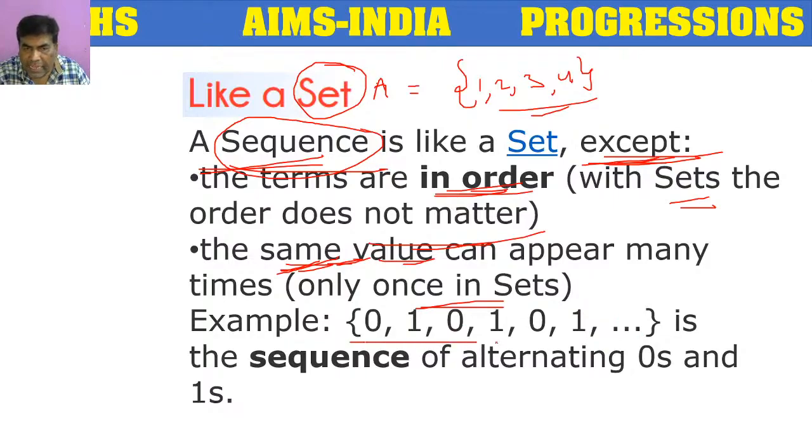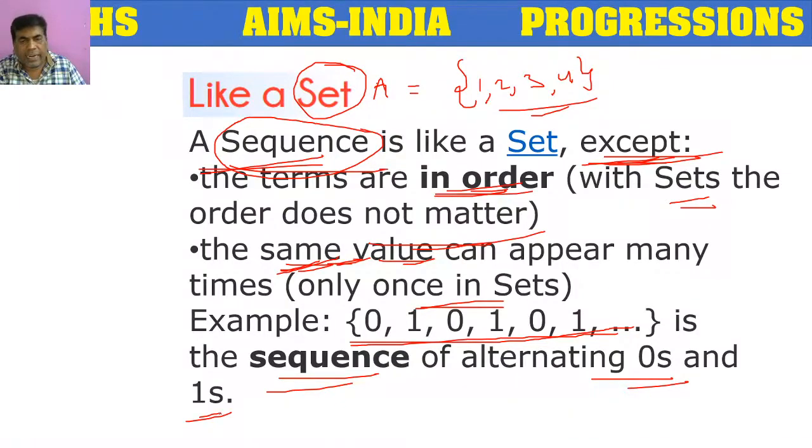This is an example of a sequence having alternating zeros and ones. We are taking two elements alternately. First 0, next 1, next 0, next 1. Like that, alternately, we are taking the terms forever. This is an example of a sequence.